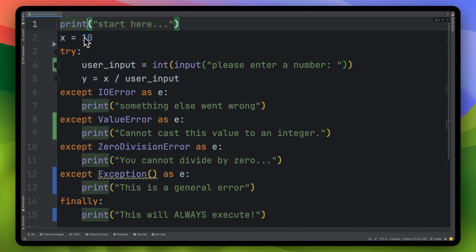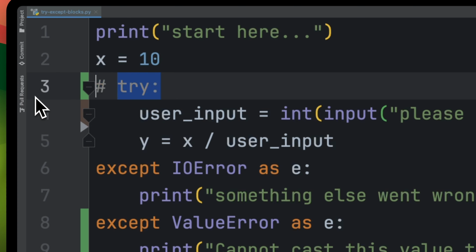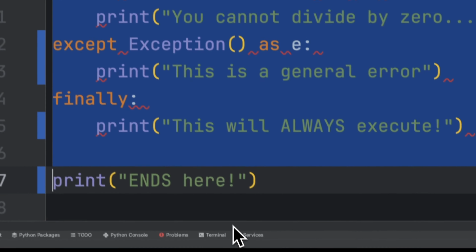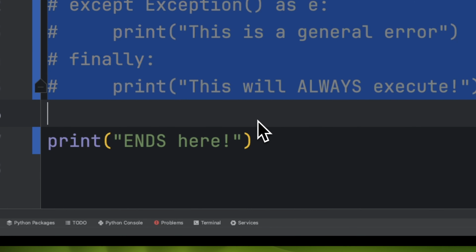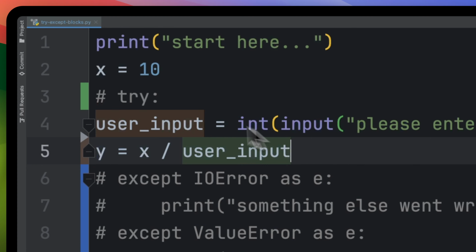I'm going to assign the integer 10 to this variable x. And then I have this try block. But before we start talking about try blocks, let me comment this out. And let's do a quick review. The quick review is going to highlight what the issue could be.